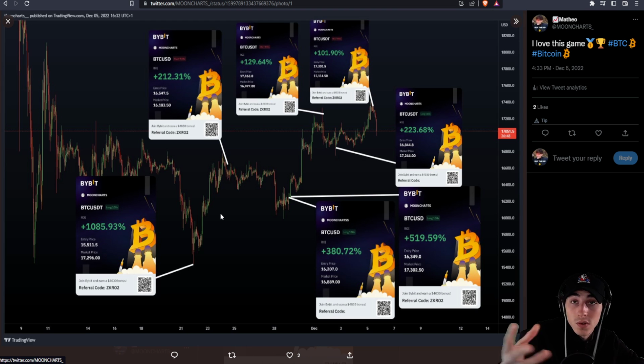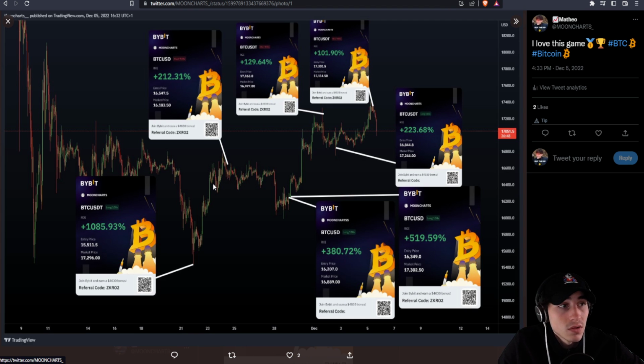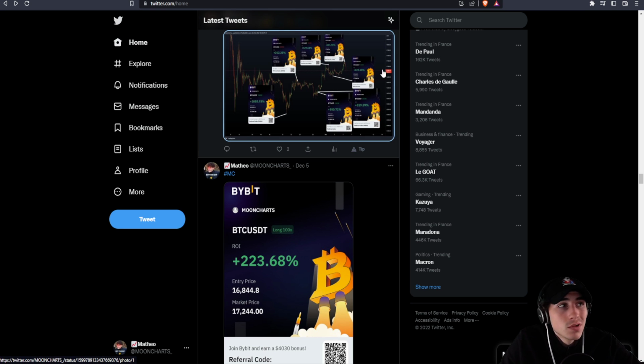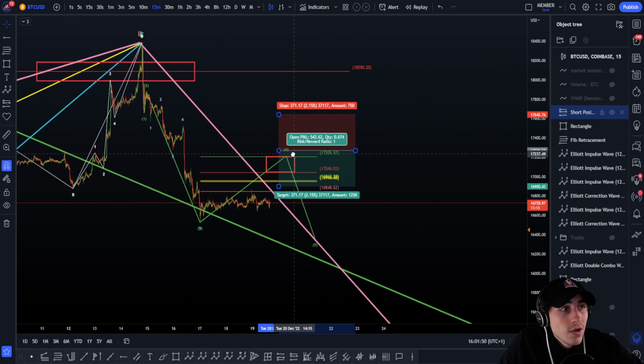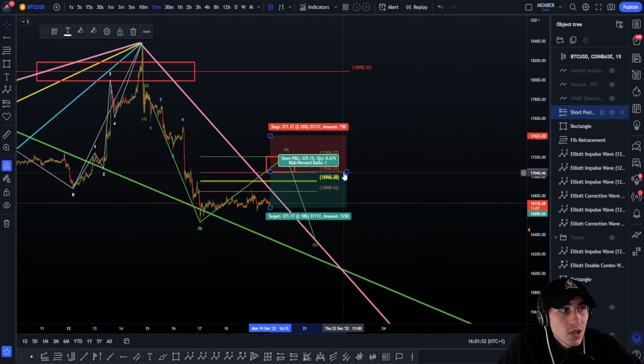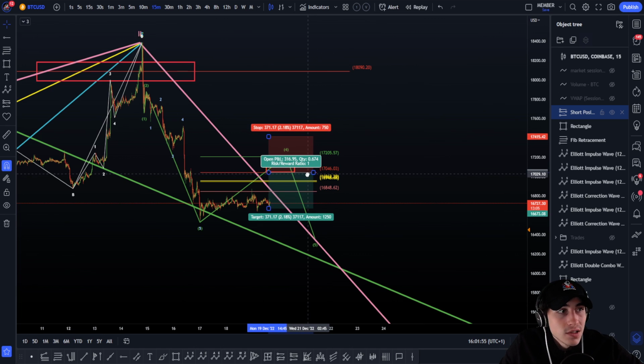Just plan your waves, so the possible next moves. Plan your targets and just trade the target. If the data is good, you take the trade. If the data is not good, just remain patient for another high to be made, for example, for a short, or for a continuation into your next target. So this is absolutely crazy. But anyway, I'll just continue with this. So that's why here we can place this possible short trade. Again, I'm not saying you have to short here, as I just explained to you.